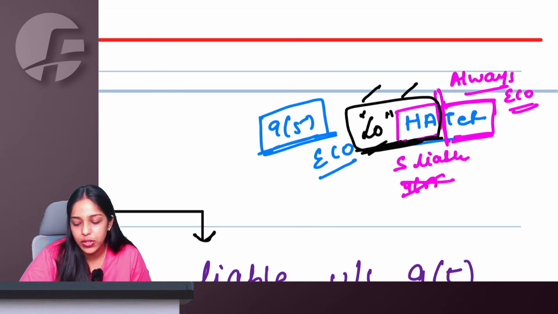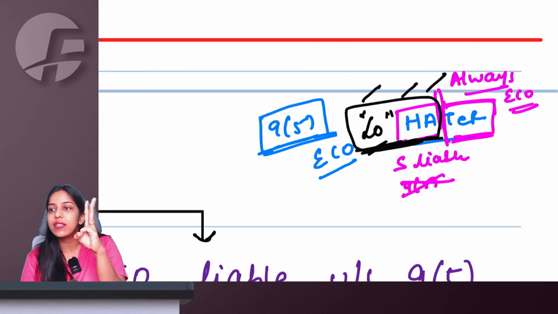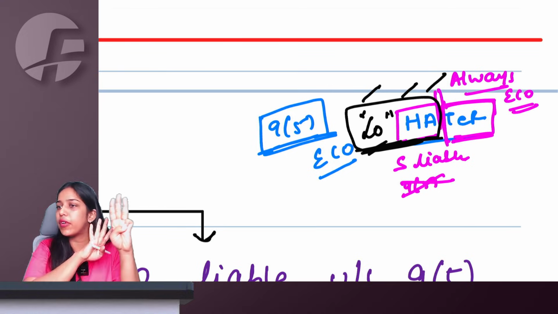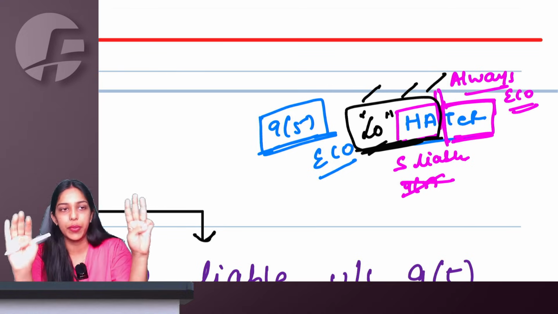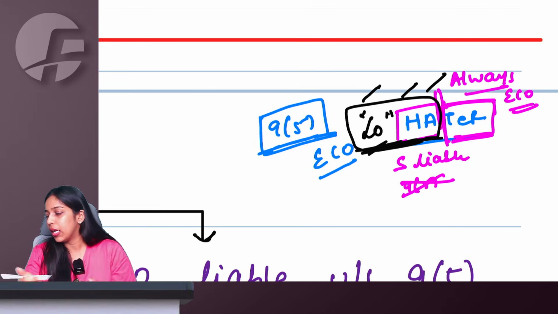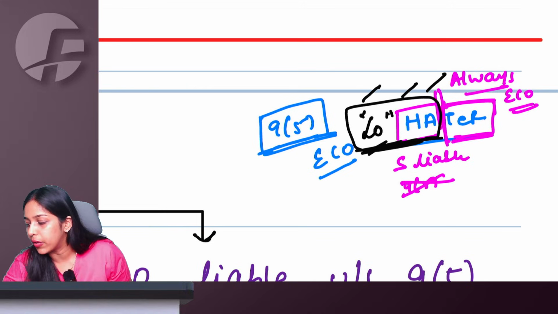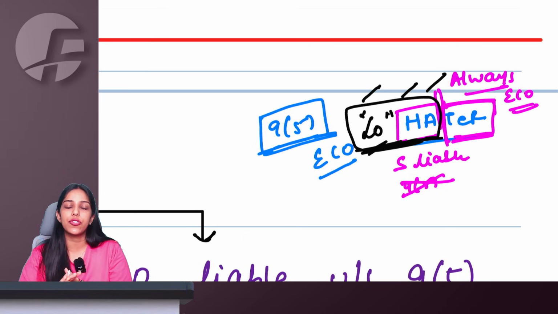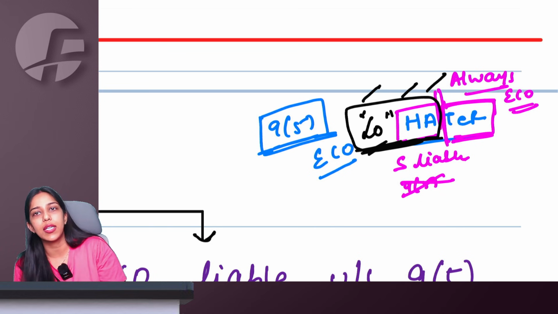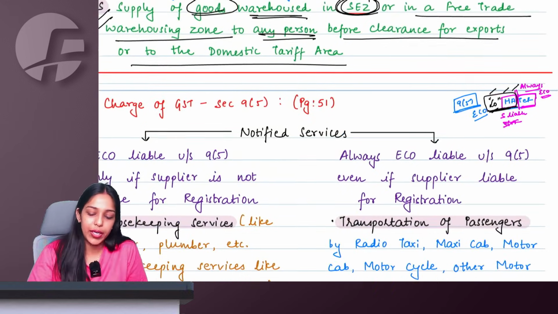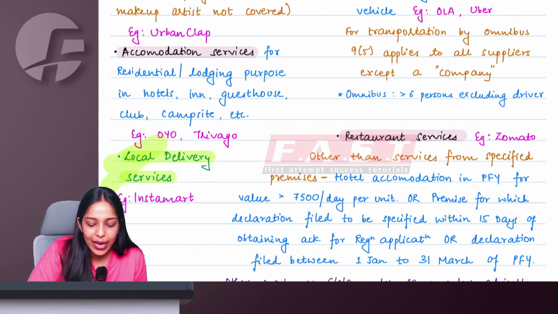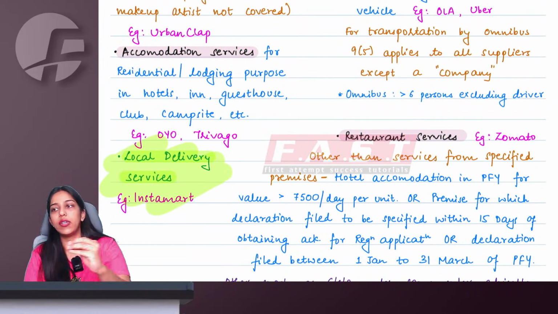So local delivery, housekeeping and accommodation. For all these 3, if the supplier is liable, registered, 9.5 is not applicable, ECO will not step in between. But if the supplier is unregistered, not liable for registration, then ECO will be collecting tax and paying to government. However, for transportation and restaurant, always ECO will be liable other than the one exception of omnibus and specified premise. Right, ma'am. This is the only change in charge of GST. You just have to add this one small point of local delivery services.